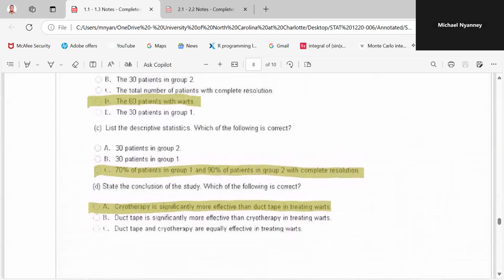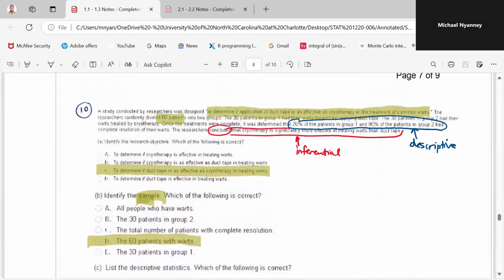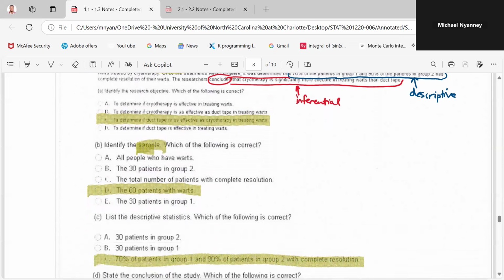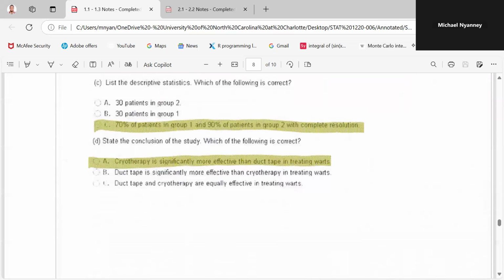So here's the conclusion of the study. Which of the following is correct? So the conclusion is just here. The researcher concludes that cryotherapy is significantly more effective in treating this condition than DACT. So that's the conclusion. That's the inferential aspect that we are talking about.